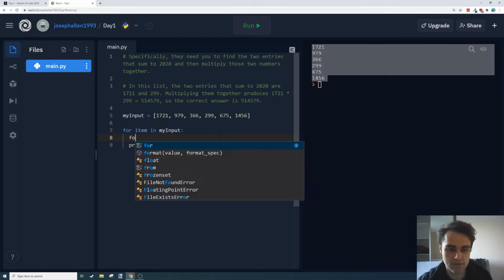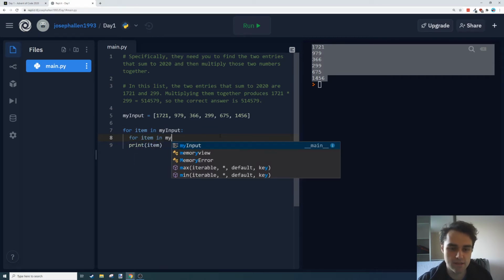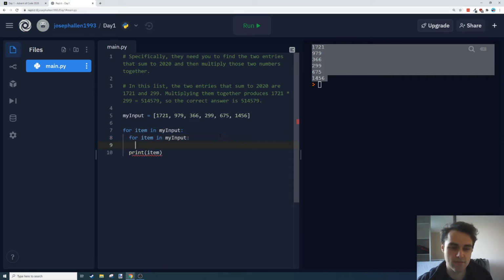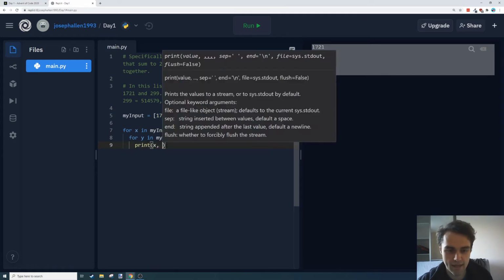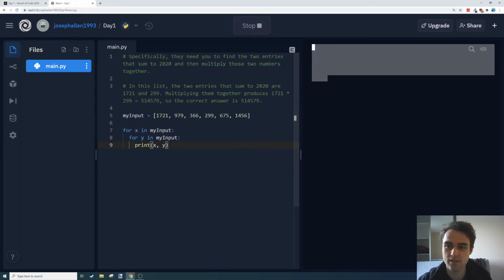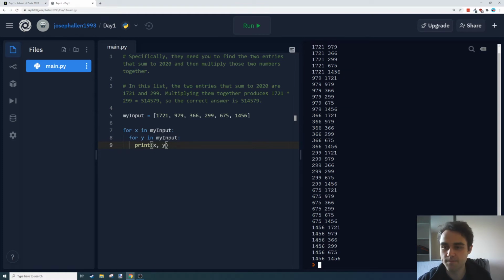What I'm going to do is write another for loop in there, and that will let us iterate over both. They can't both be item, so I'm going to call them x and y. What this will do is let me print out all my combinations of these two variables. So you can see we're in that first for loop, so x is equal to 1721, and okay, I scrolled down a little bit.